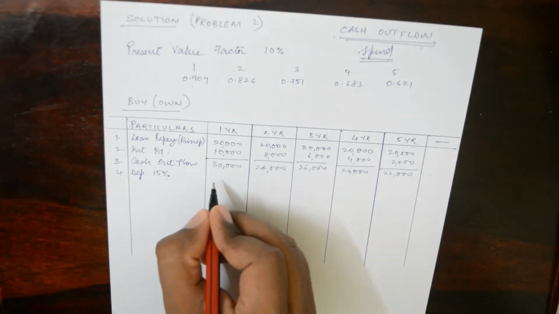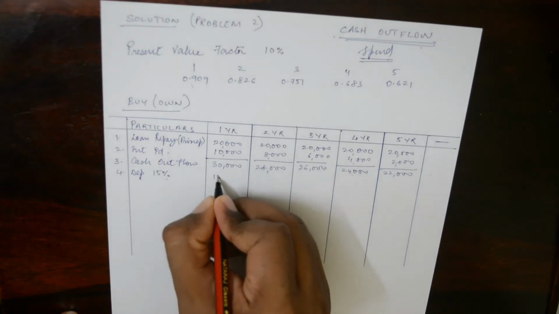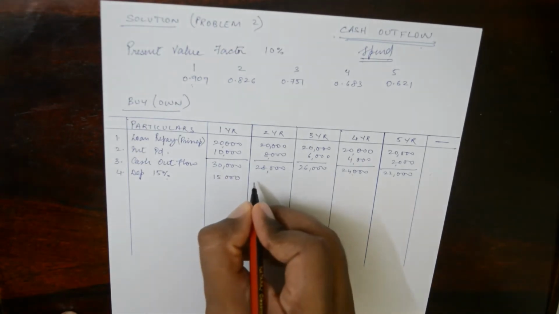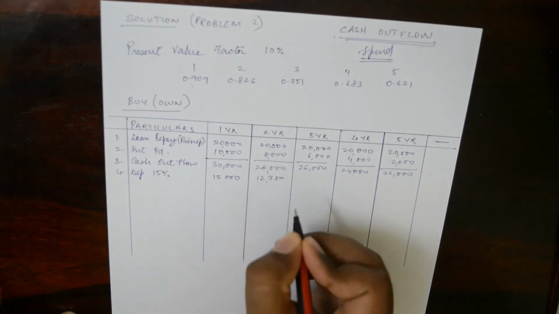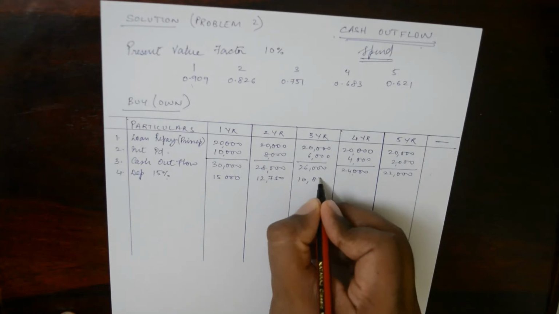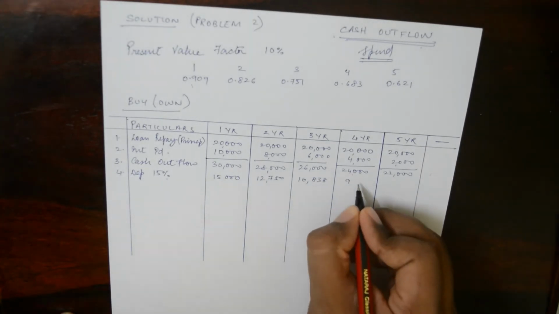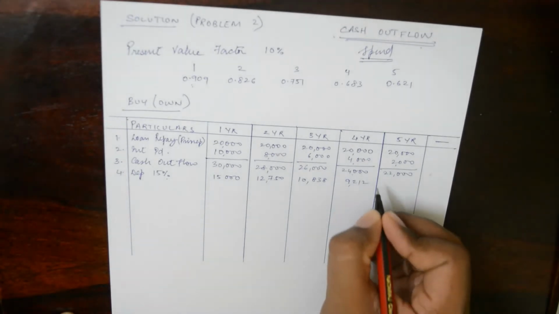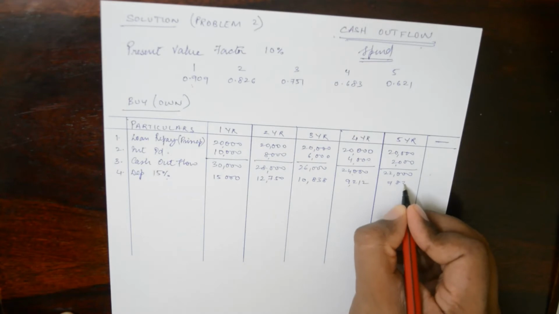So we will just note down the depreciation now. The depreciation calculation is also as per the previous problem. So it is coming to 15,000 for the first year. In the second year it is 12,750. Then it is 10,838, then 9,212, and here it is 7,830.